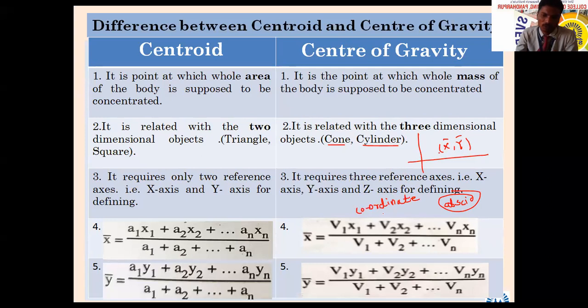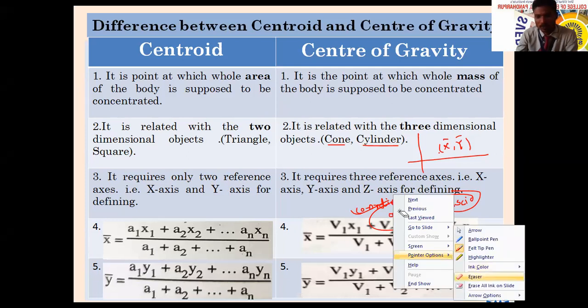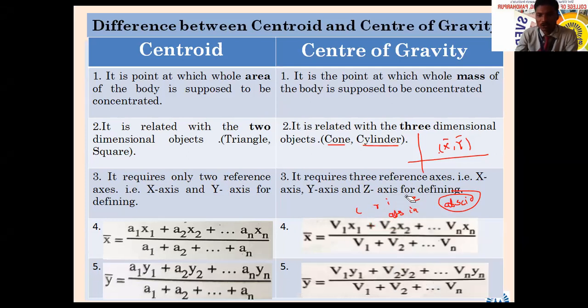Just check. Coordinates. One is axis. One name is there. To whom is it calling? Just check once again whether it is the x or y axis component or coordinate. In simple language we can say x coordinate and y coordinate. Actually, it has some other names as well, but we can say something like this. So, what can we learn from this slide?